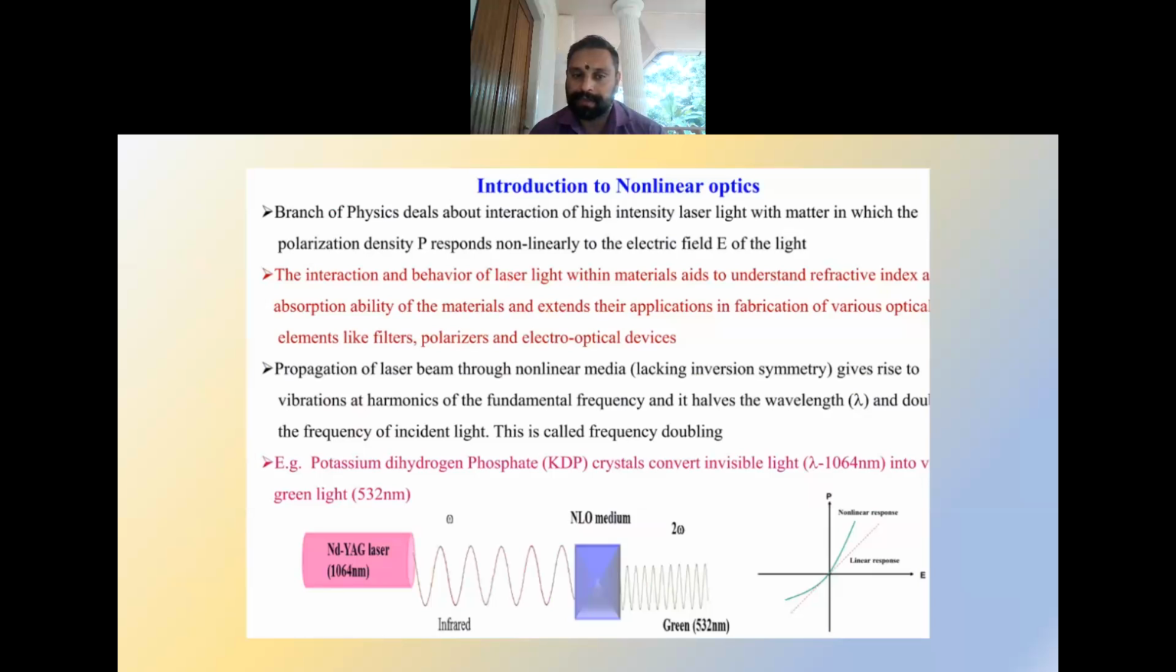So there is an example given as potassium dihydrogen phosphate. Here it will be converting the invisible light, lambda 1064 nanometer, into a visible green light of 530 nanometer. That means frequency doubling is happening here. So the light will be interacting with a nonlinear material here and creating new frequencies.